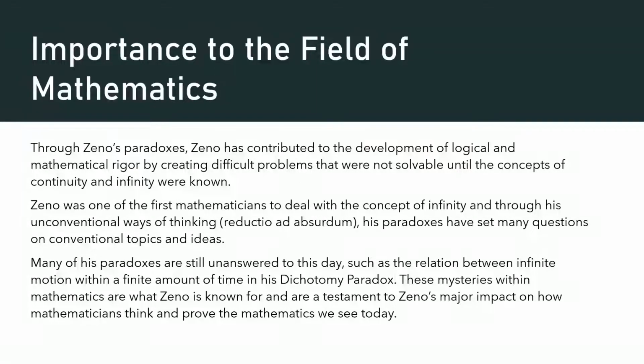Many of his paradoxes are still unanswered to this day, such as the relation between infinite motion within a finite amount of time in his dichotomy paradox. We only discussed infinite motion in a finite distance. But these mysteries within mathematics are what Zeno is known for, and are a testament to Zeno's major impact on how mathematicians think and prove the mathematics we see today.